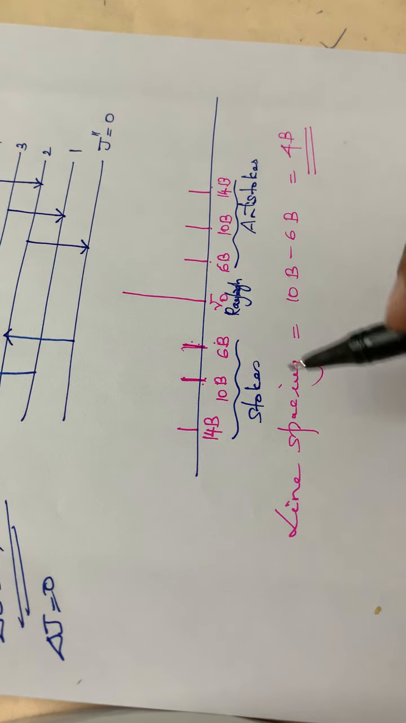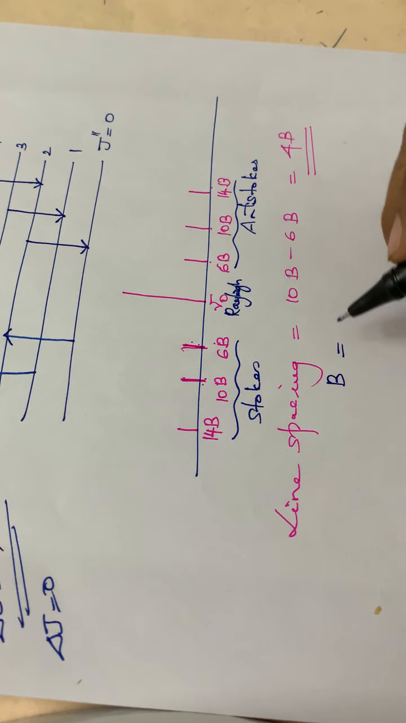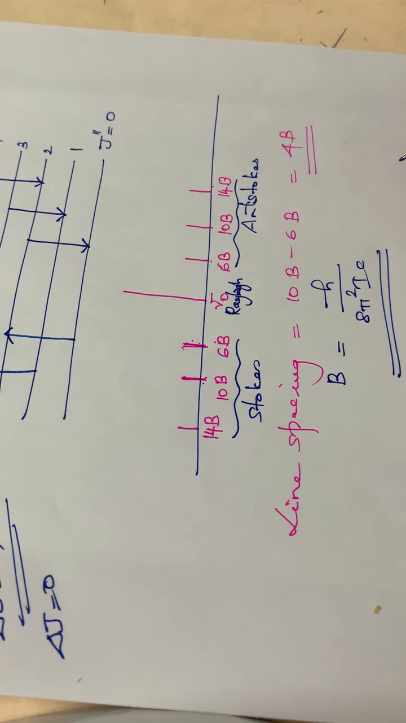Then you have studied the formula for calculating B. What is B? B is equal to h divided by 8 pi square Ic. I hope you are remembering this formula also. B is the rotational constant, and B is equal to h divided by 8 pi square Ic. Then h is the Planck's constant, I is the moment of inertia, and c is the velocity of light.